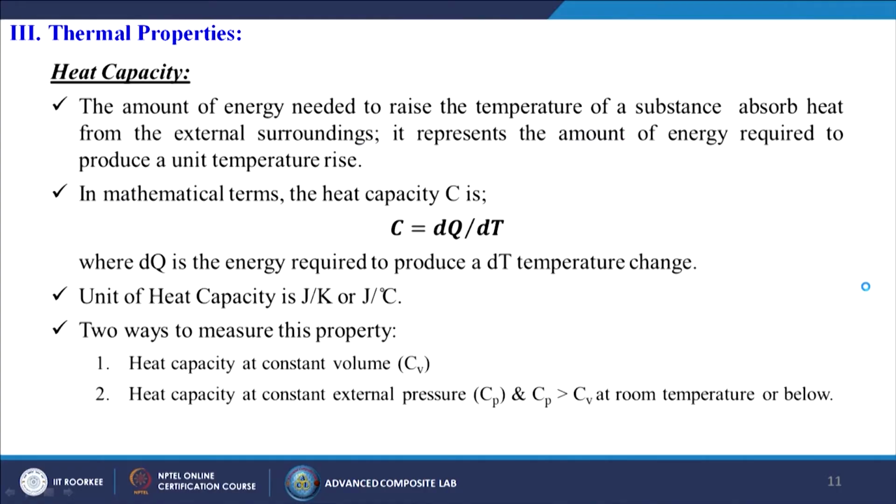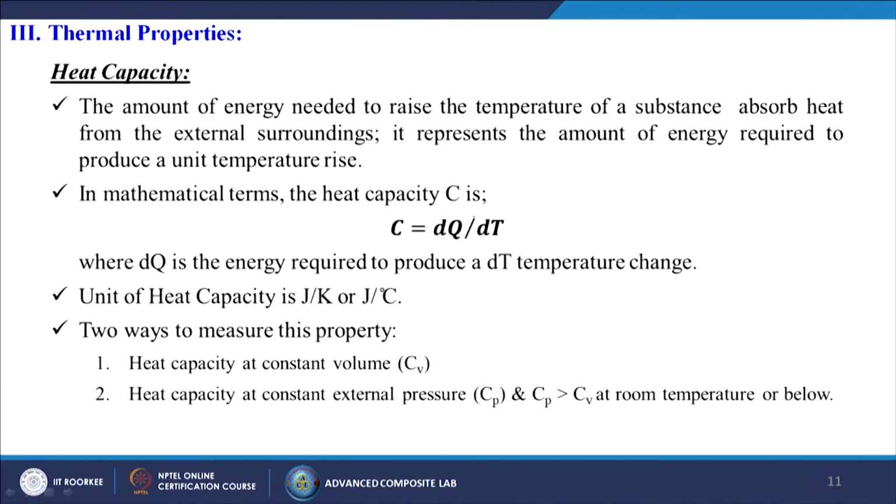Next we will discuss the thermal properties of metals. If we discuss thermal properties, first heat capacity comes to our mind. So what is heat capacity? It is the amount of energy needed to raise the temperature of a substance, absorbing heat from the external surroundings. It represents the amount of energy required to produce a unit temperature rise. Simply, from outside we give energy by which the temperature is going to increase by one degree inside the metal.